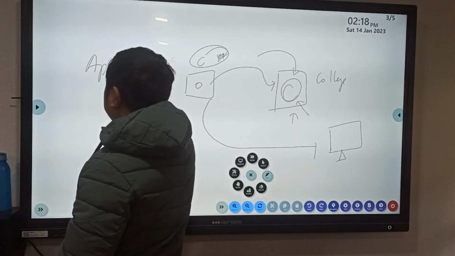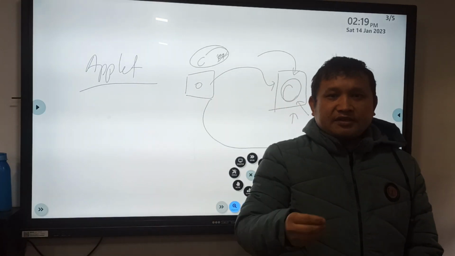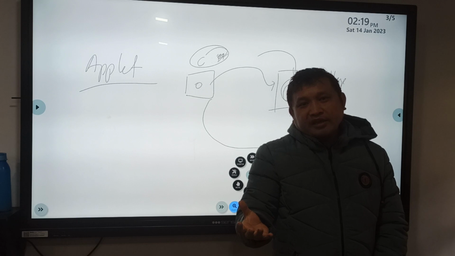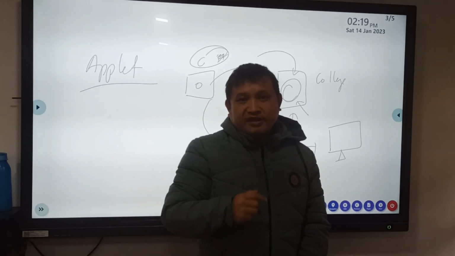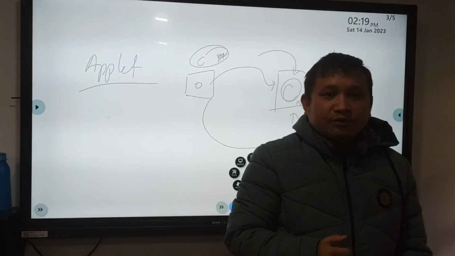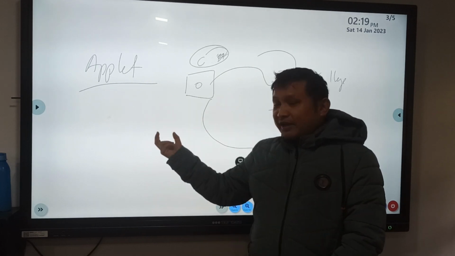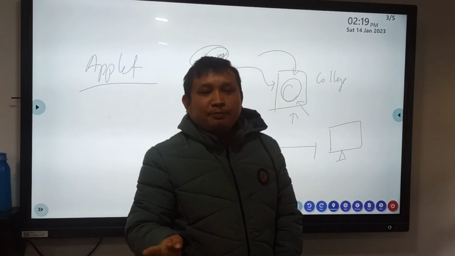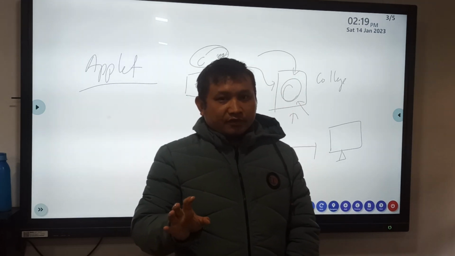Now, what is an applet? An applet is a tiny Java program which is executed using the web browser. Every device nowadays has a web browser. Your phone has a web browser, your laptop has a web browser. Wherever you go, your computer has a web browser. So an applet needs only the web browser to execute the file. Therefore, Java is not popular because of application; it is popular because of the applet program.